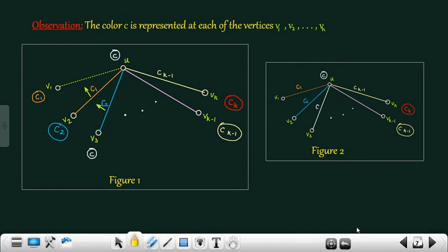Observation: the color C is represented at each of the vertices V1, V2, etc., Vk. For example, if C is not represented at the vertex V3, as in the figure, we assign the color C1 to UV1 and C2 to UV2. Then color UV3 with C. This is shown in figure 2.